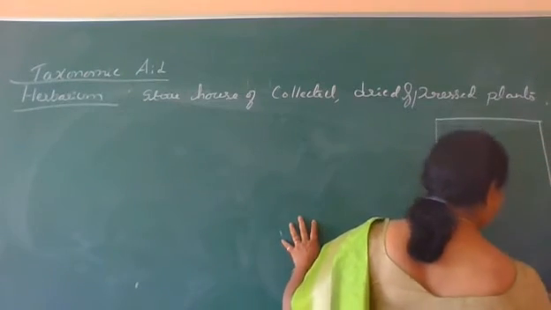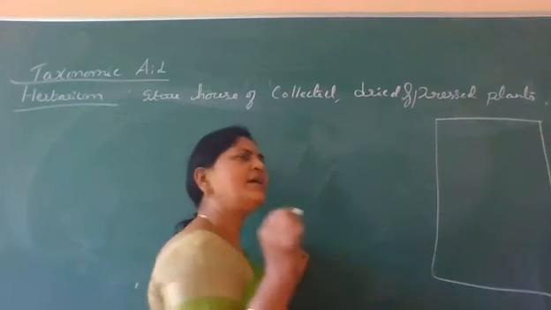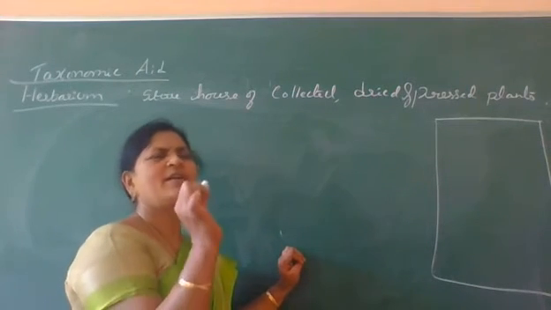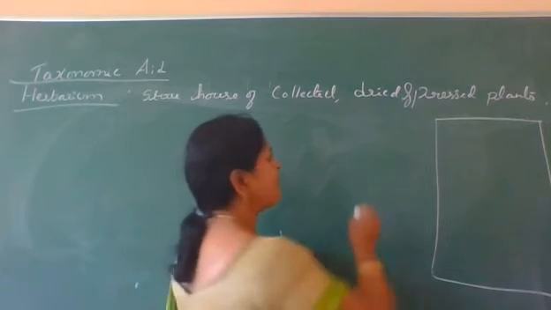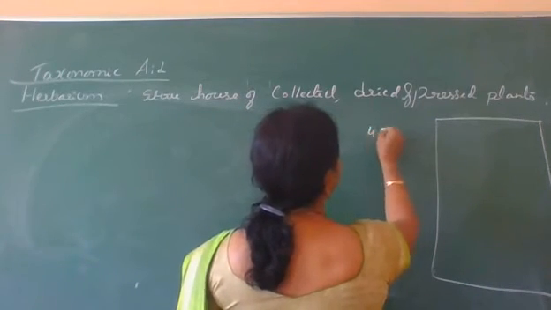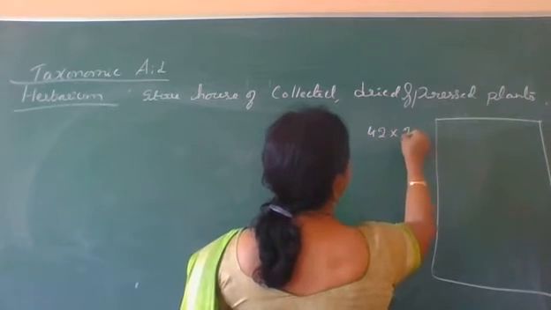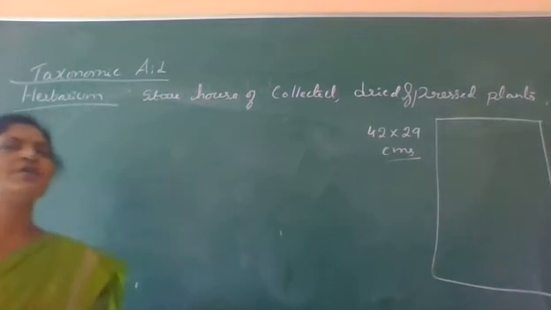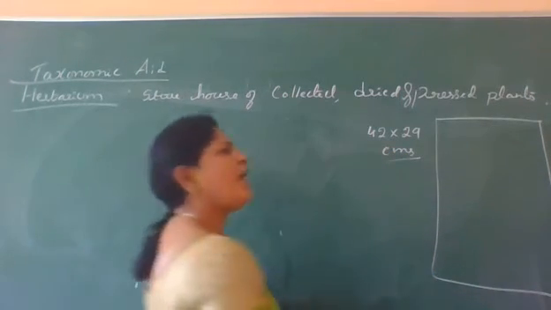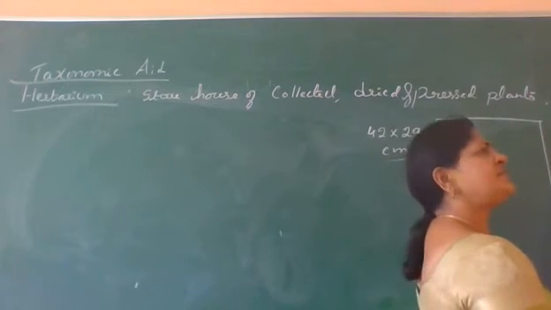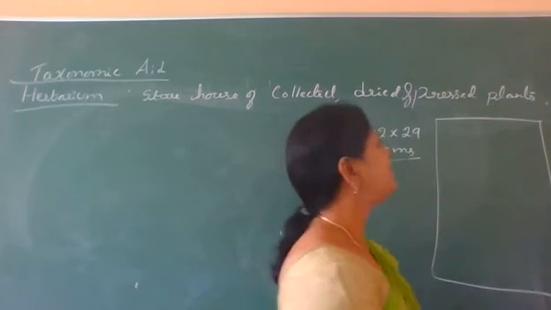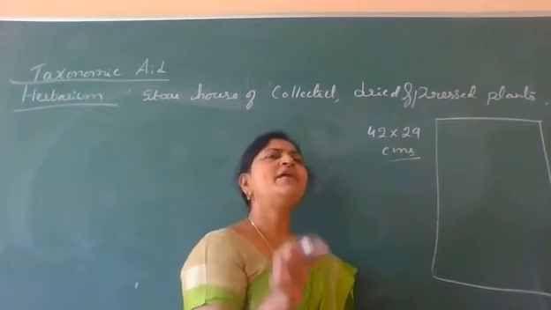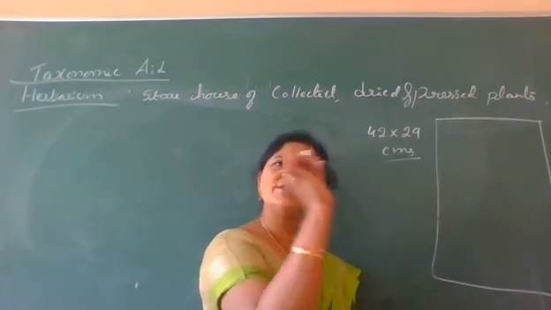This herbarium sheet is a thick cardboard sheet, a thick drawing sheet we can say. It measures about 42 by 29 centimeters. What is the size of this? 42 by 29 centimeters. This is the standard size of the herbarium sheet. This is nothing but a thick drawing sheet.